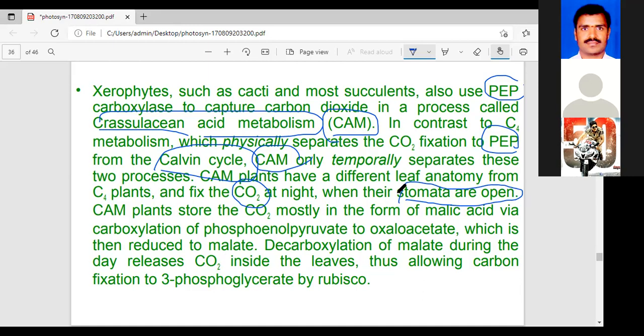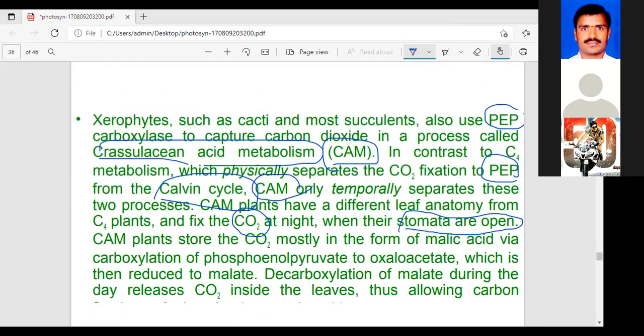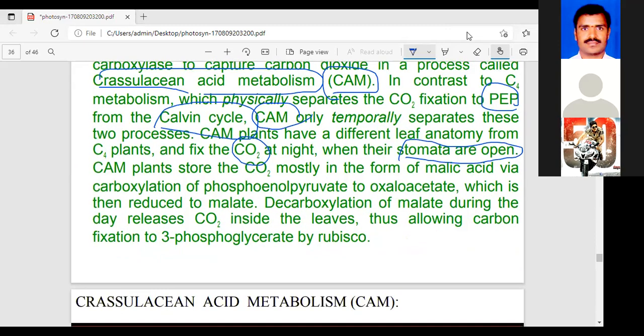Why are stomata open only at night time? Reduce transpiration. To reduce transpiration, the stomata are open only in the night time. Next one.